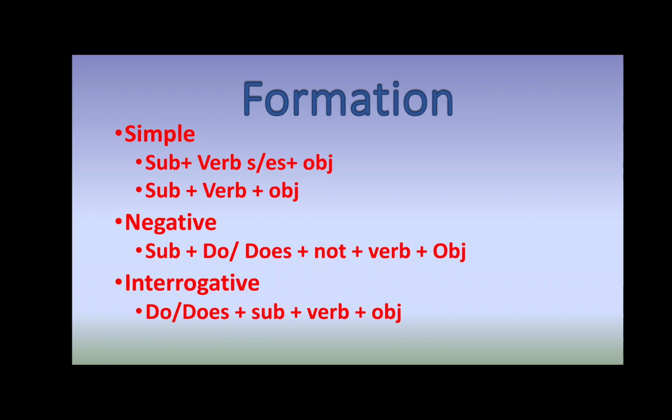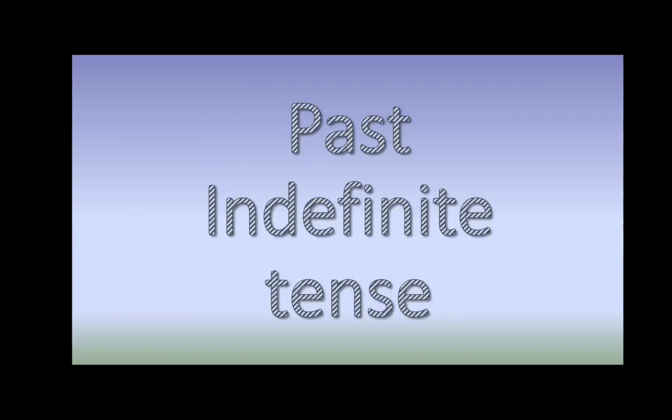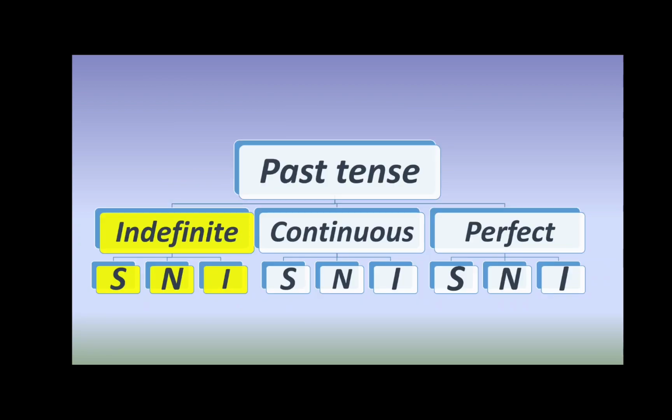Now move to the past indefinite tense, simple past tense. So we will do the simple past tense, which is also one of the three types of the past tense. So let's move to the examples. From examples, we will understand the definition and the formation.